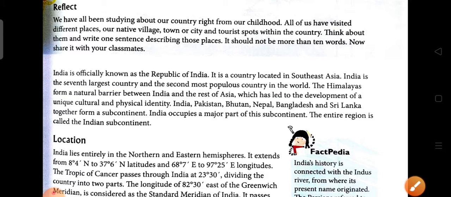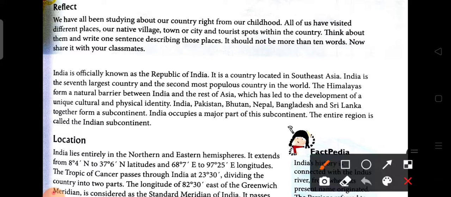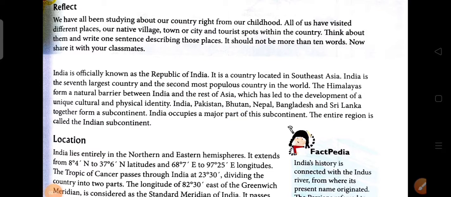The Himalayas form a natural barrier between India and the rest of Asia. As we know, the Himalayas are situated in the northern part of India and act as a natural barrier between the rest of Asia and India, which led to the development of the unique culture and physical identity of India. Which means, as it is not connected with the rest of Asia, their impact has not fallen on the Indian culture and physical identity.